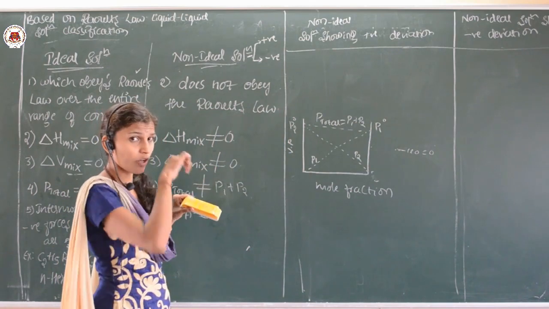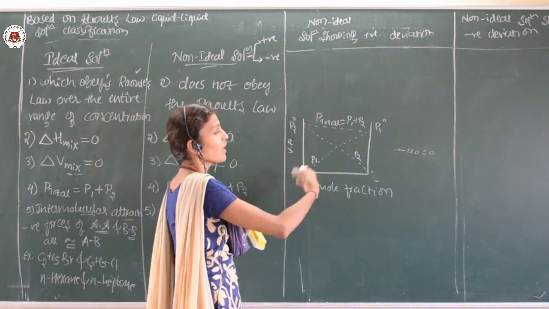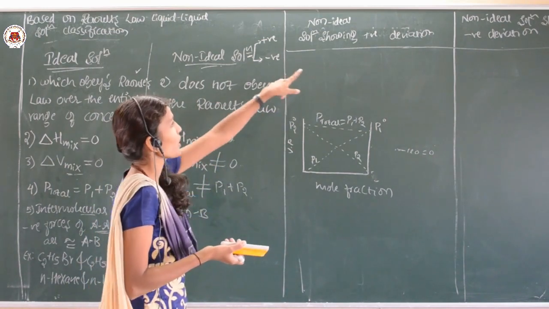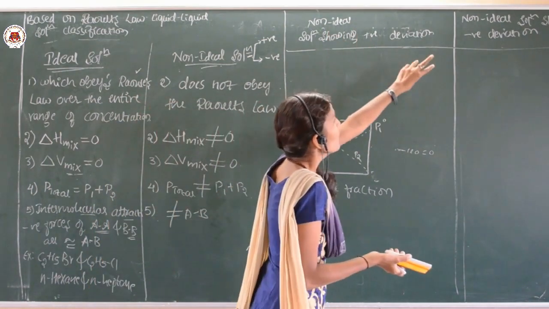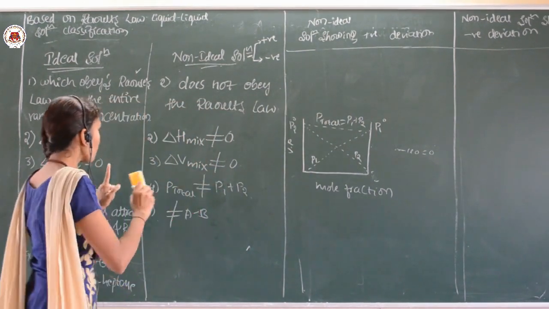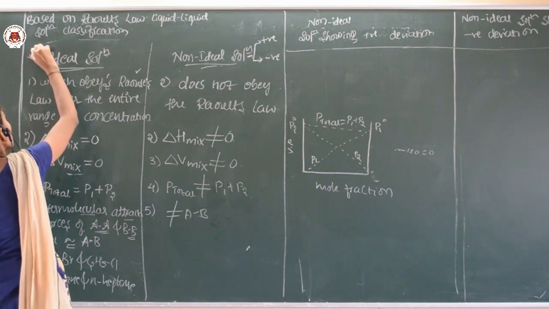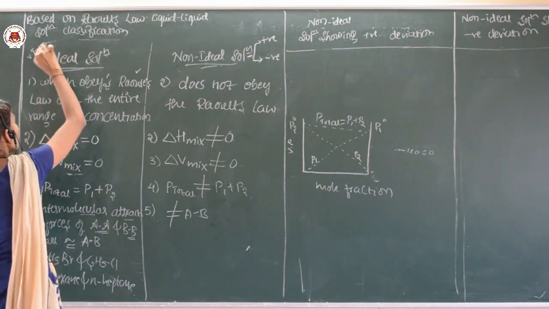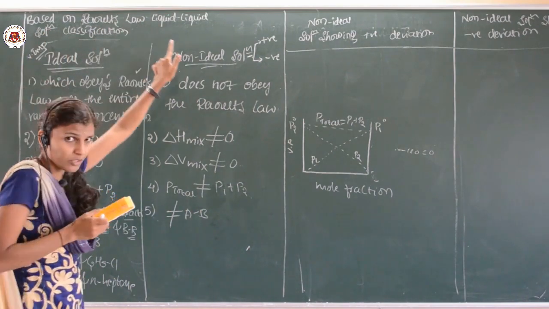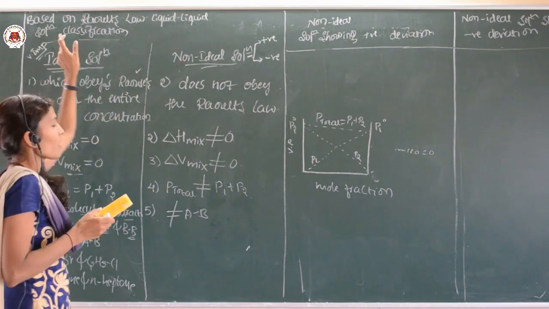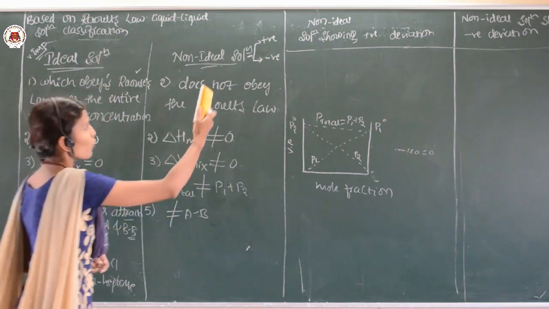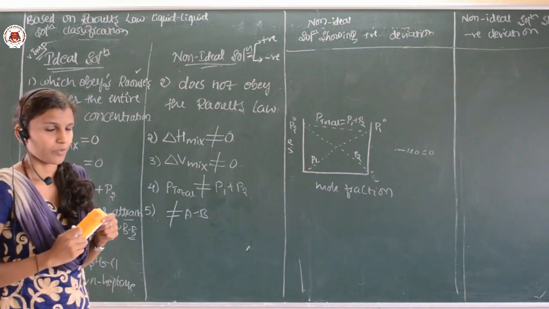If I go for the non-ideal solution, it will be different. How it will be different, we will explain while discussing the non-ideal solution showing positive and negative deviation. Let me tell you one more time, which is very important. They repeatedly ask you the differences. On the basis of Raoult's law, liquid solutions are classified into two categories: one is the ideal solution, and the other is the non-ideal solution.